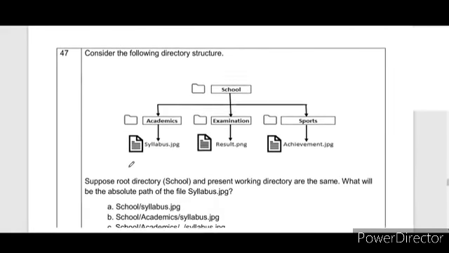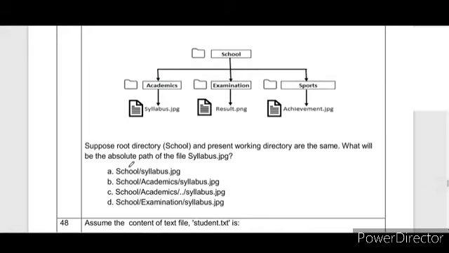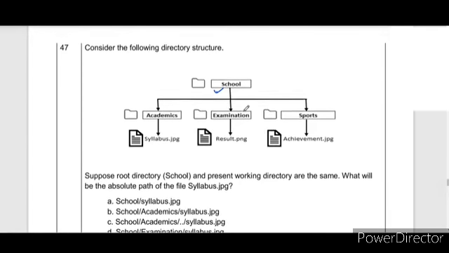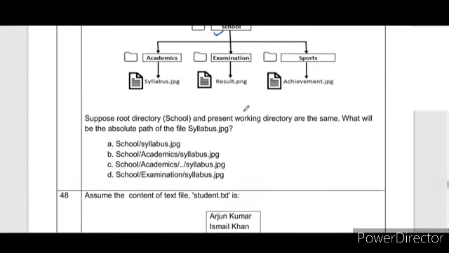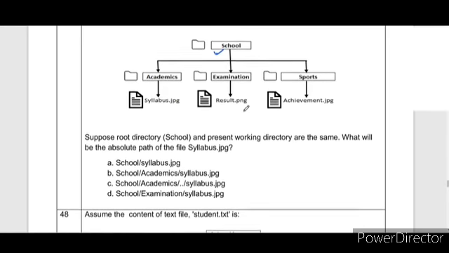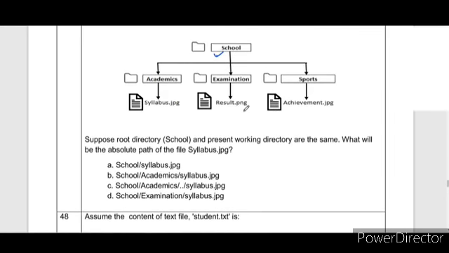Next question is from this directory structure. When this directory structure is given, we have different types of paths, absolute paths and relative paths. Root directory is school and the present working directory is also currently school. Then academics and syllabus JPG, examination result PNG and sports. So this is your directory structure. What will be the absolute path of the syllabus.jpg file?